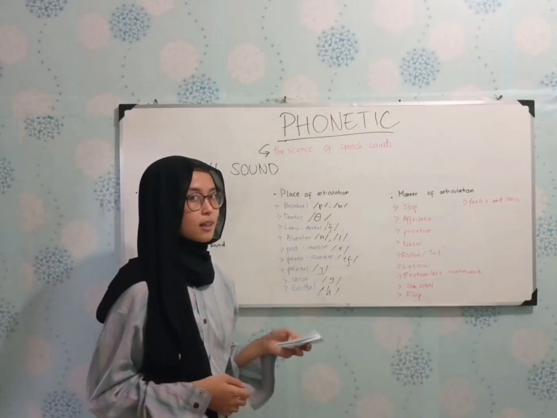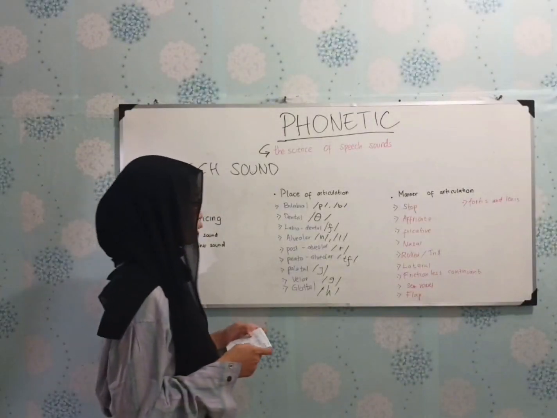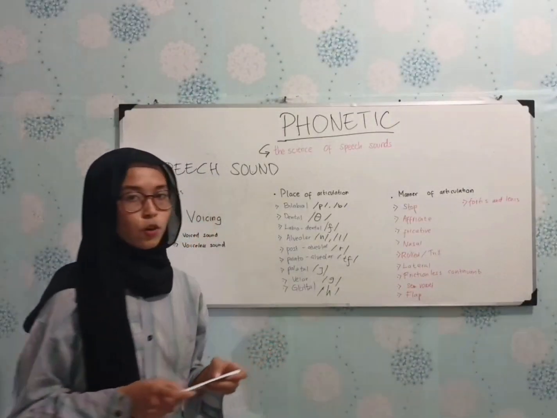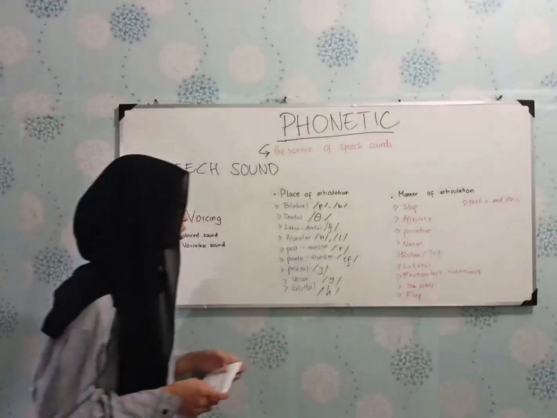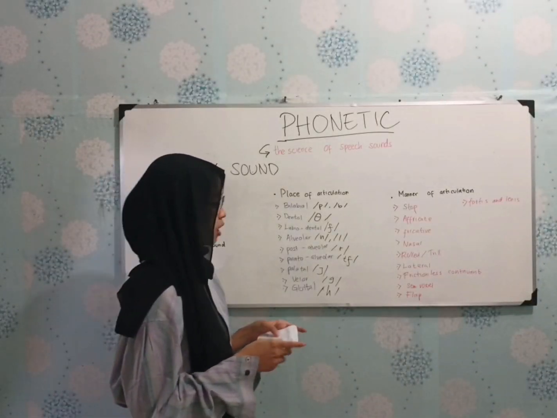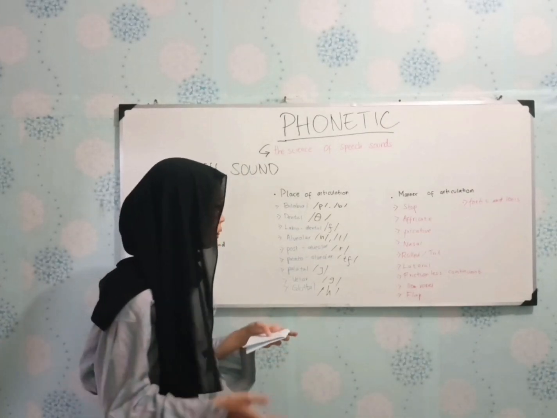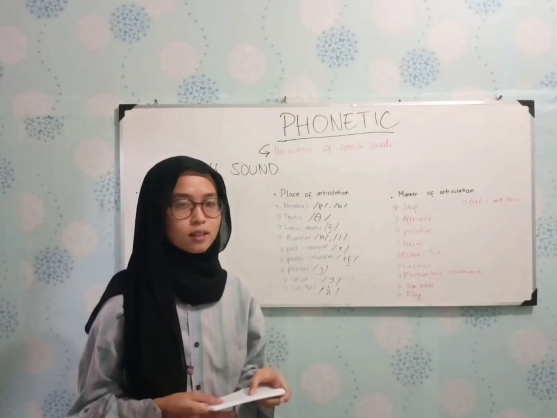like n, l. Next is post-alveolar, a consonant produced by the hard palate and the tip of the tongue, like r. The next is palato-alveolar, a consonant produced by the hard palate, gum ridge, blade, and front of the tongue, like t.